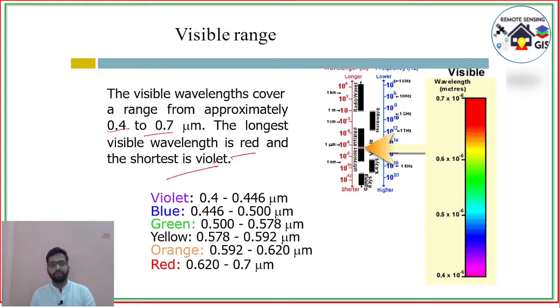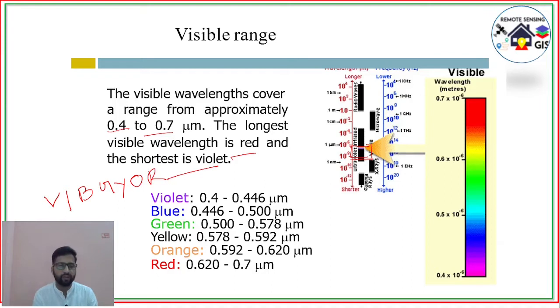The visible region is a very narrow portion of the electromagnetic spectrum, that is 0.4 to 0.7 micrometer, and it consists of 7 colors: violet, indigo, blue, green, yellow, orange and red.